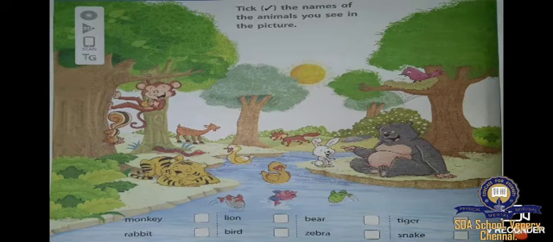Before moving on to the lesson, we are going to do one exercise. What exercise? Tick the names of the animals you see in the picture. What are the animals in the picture? Squirrel, monkey, deer, snake, tiger, duck, fish, fox, rabbit, bear, bird. These animals are there, no? Yes. Now we are going to do the work.